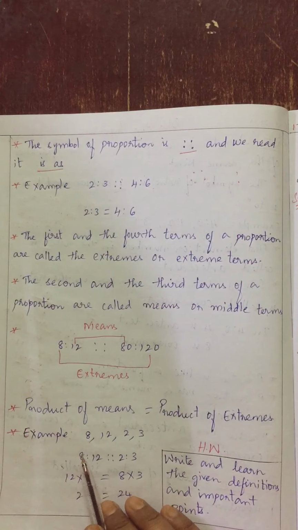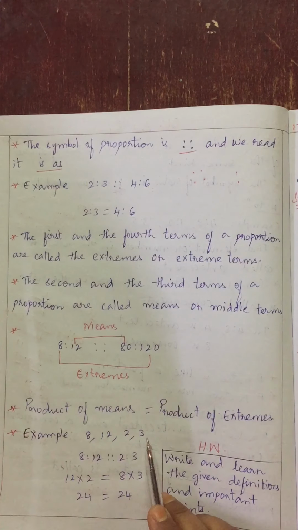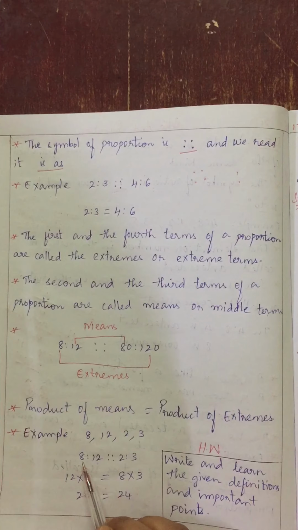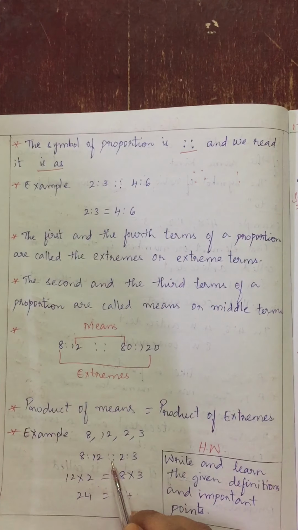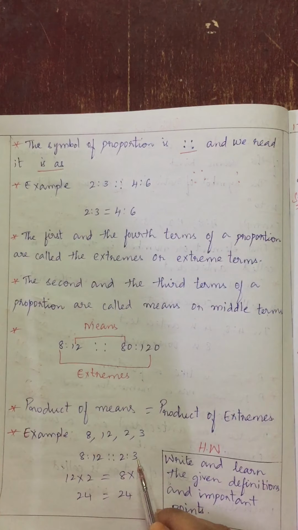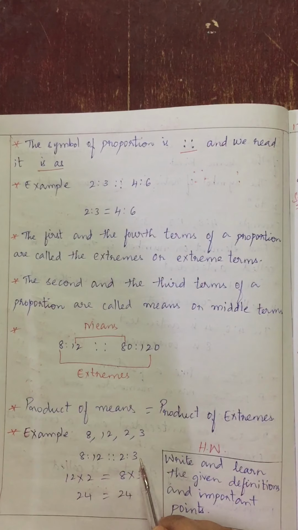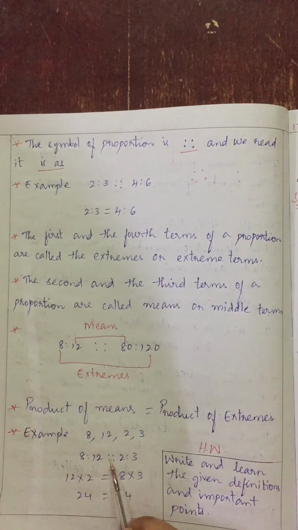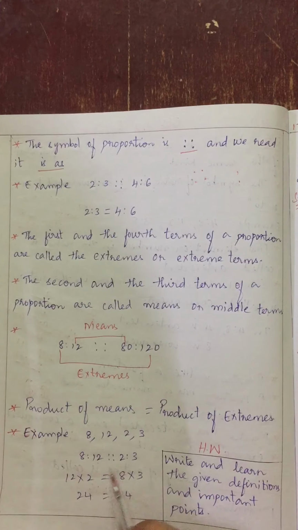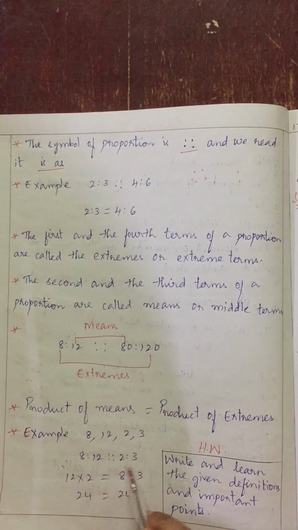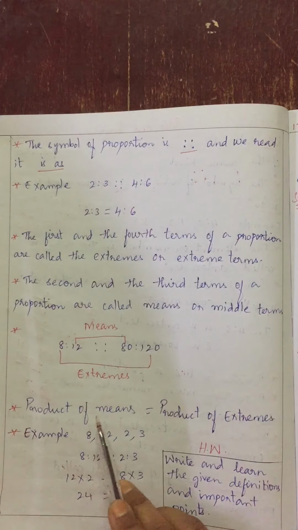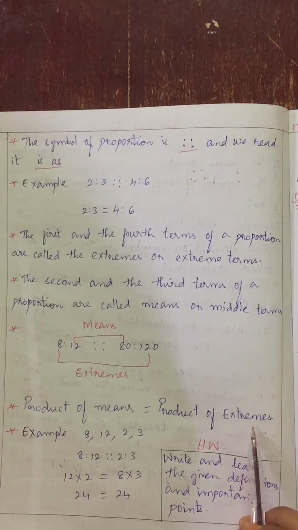See, here I have taken the example 8, 12, 2 and 3 are in proportion. So if it is in proportion, how can we write it? 8 is to 12 is as 2 is to 3. Correct, children? So 8 and 3 are extremes and 12 and 2 are means. Here I am multiplying means and extremes. 12 into 2 will get 24. 8 into 3 will get 24. Both are the same, children. That is, the product of means is equal to the product of extremes.